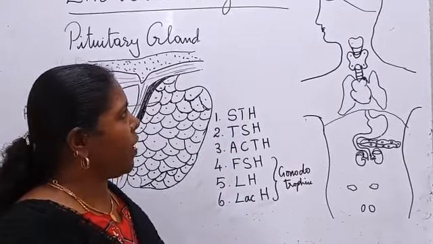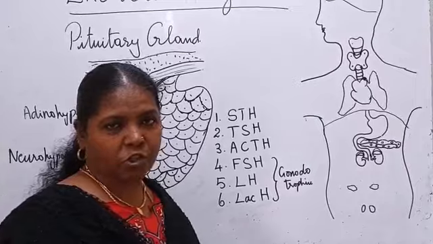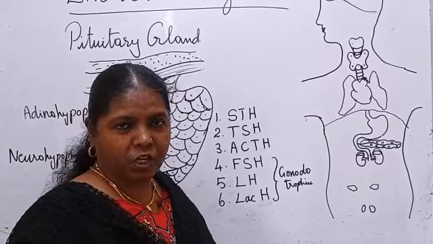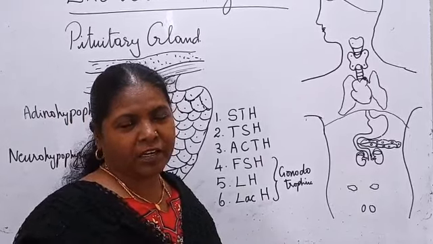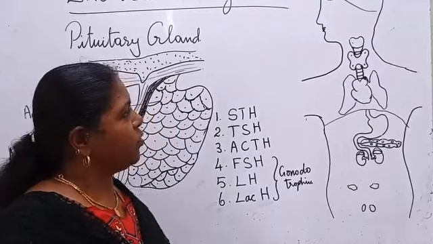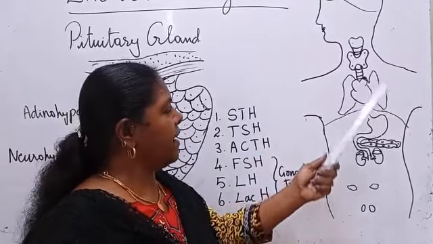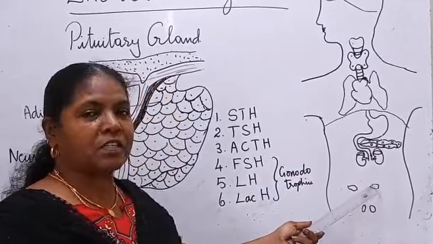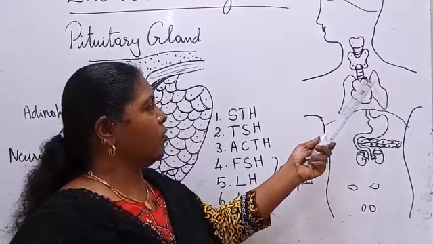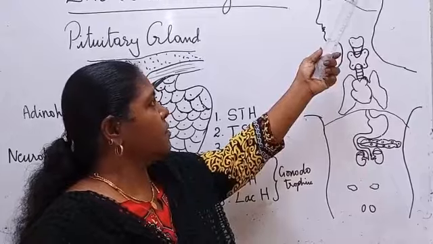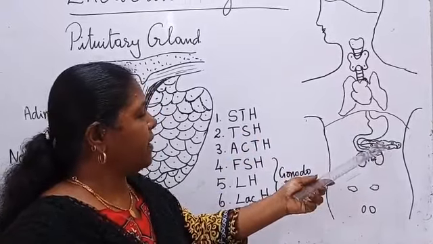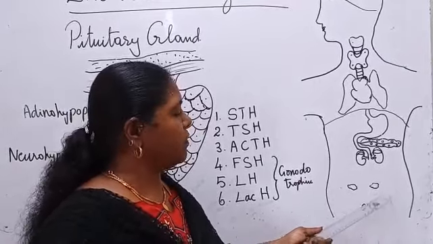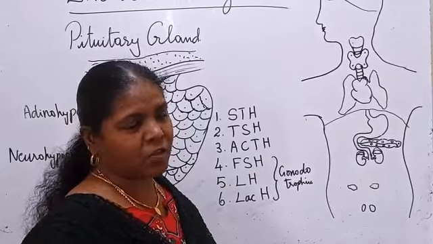We are going to see the glands one by one: location, structure, secretion. What will happen if they secrete more? Hypersecretion. If they secrete less, hyposecretion. This is what we are going to see. We are not going to see everything. The thymus gland, parathyroid gland and the gonads, which we will see in the reproductive system, we are not going to see elaborately. The main ones are the pituitary gland, thyroid gland, pancreas and adrenal gland. Okay, these four we are going to see. But we will discuss the rest of the glands also in this.